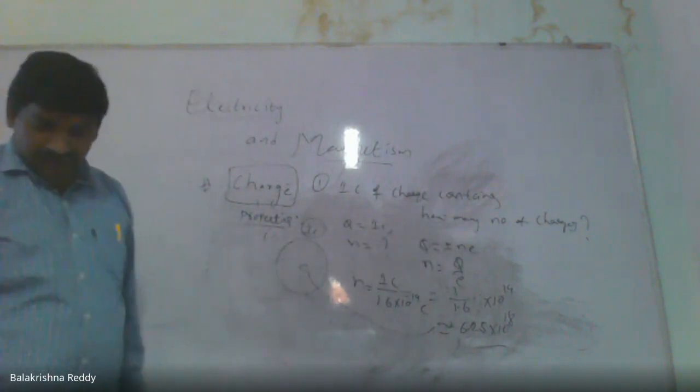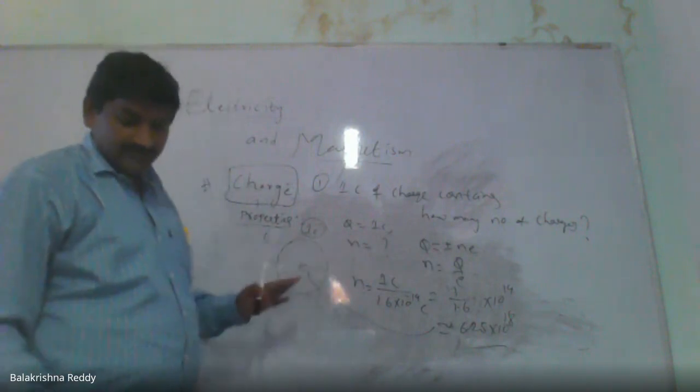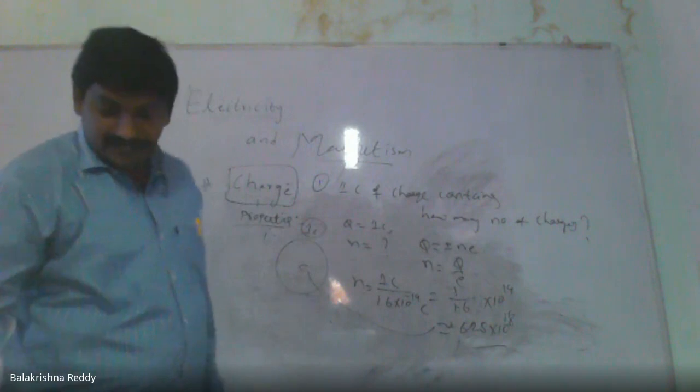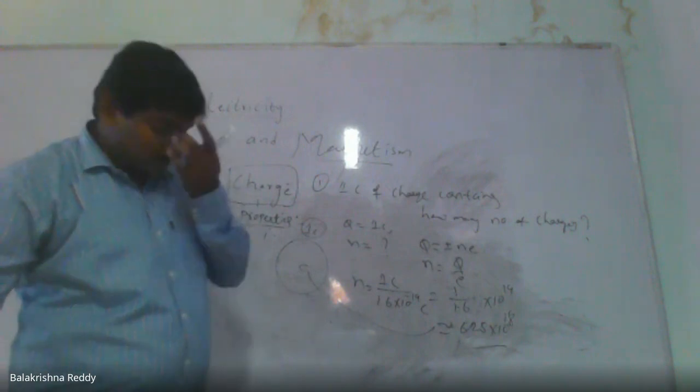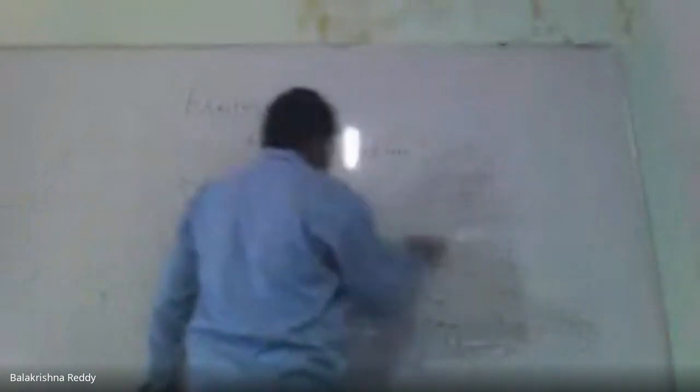Next, since we know the types of charges, we need to discuss how an object gets charged, that is, the methods of charging an object.